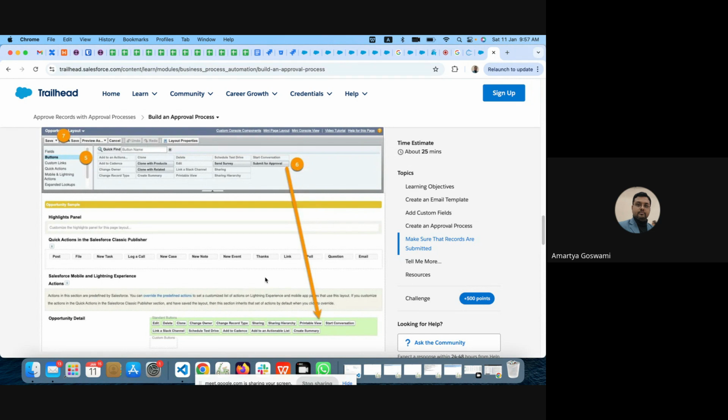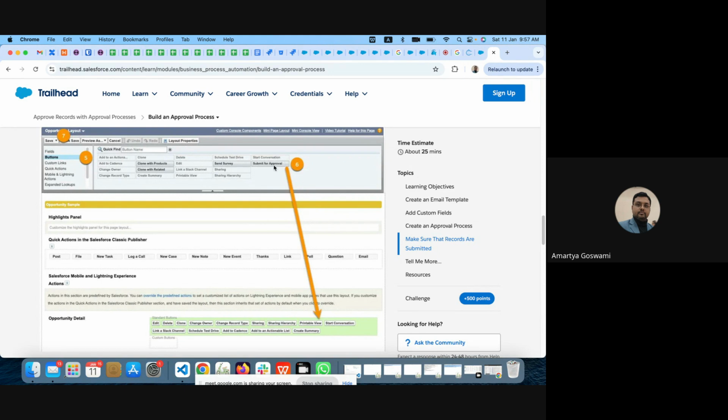So I can send that approval to all these three people, and anyone can approve that. That can also be configured through approval process. So this is the hands-on that we have to do.